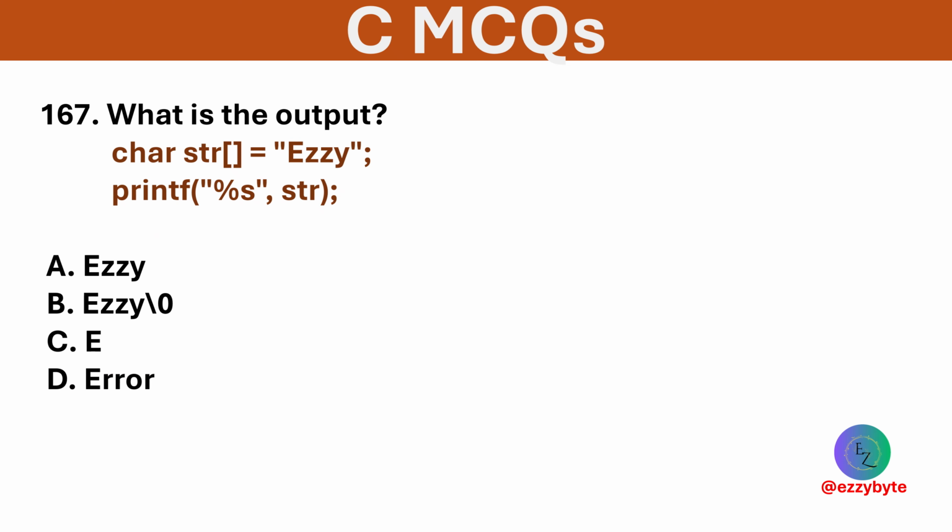What is the output of the following? Options are easy, easy\0, E, error. Option A is correct. %s prints the full string until the end of the string.